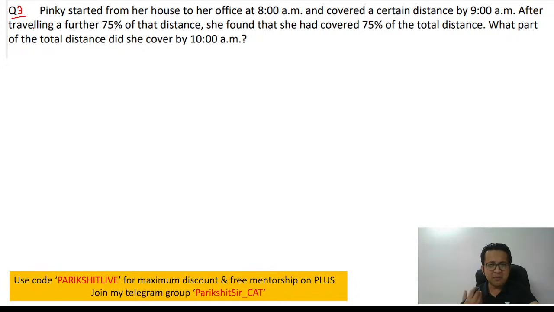So again, you know my way of solving. I love to assume numbers, right? They are using the number 75%. So obviously 75% is 3 by 4. So remember, whenever you are assuming numbers, you probably want to assume a number which is a multiple of 4, which will be divisible by 4, right? In that case, calculations will become easy. Fine. Let's start.